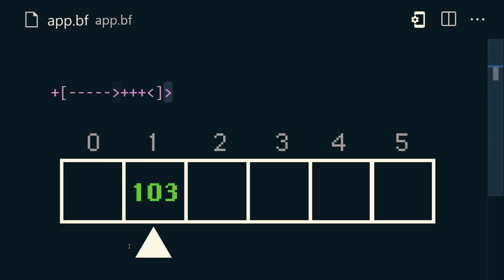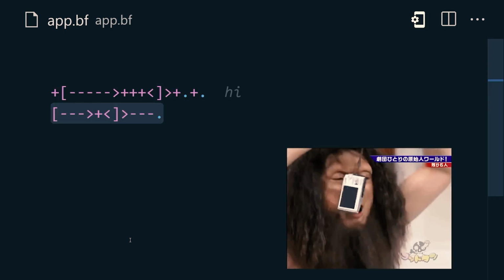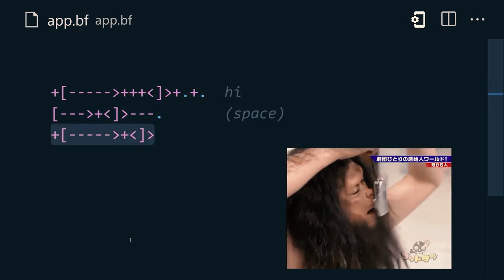We can move the pointer to it, increment it to 104, then use a period to output it. That corresponds to the letter H in ASCII. We can increment it again to get 105, which corresponds to the letter I. Now we continue this process of manipulating memory like cavemen until we output all the characters that we need.